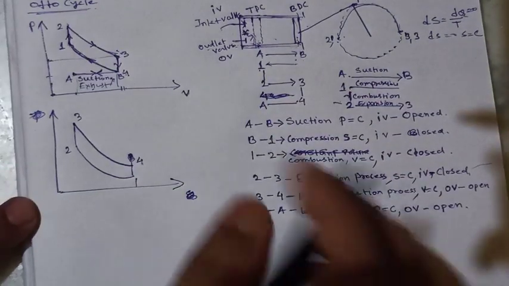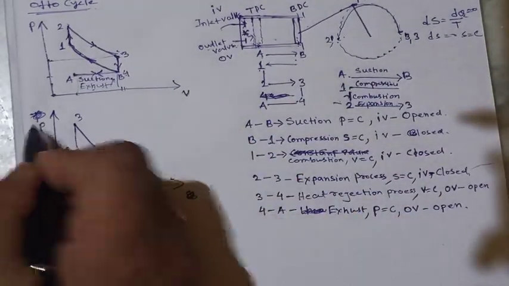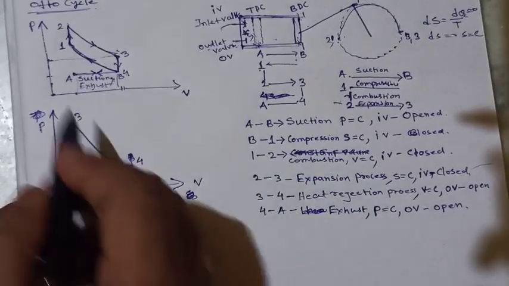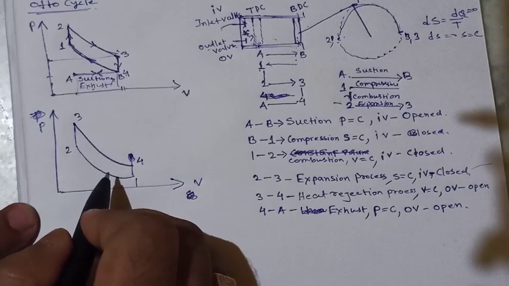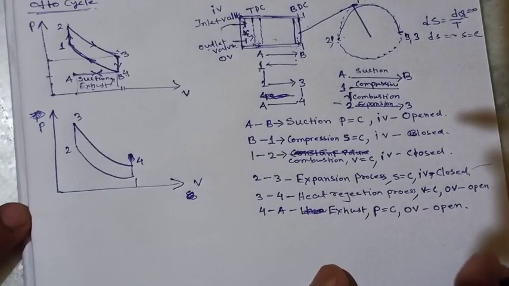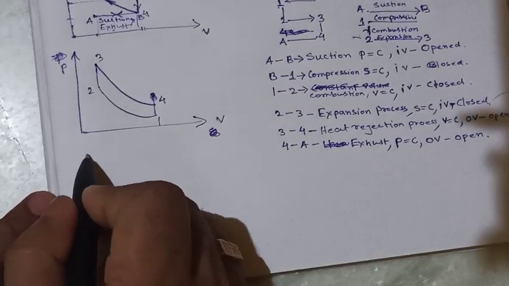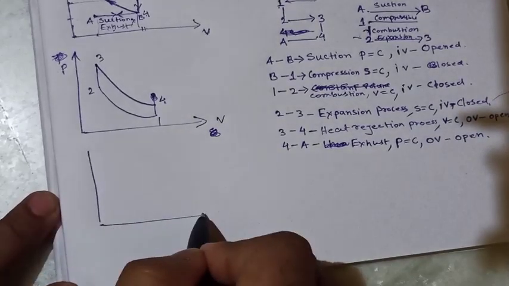Now this is P and this is V. This is the Otto cycle PV diagram. Now I am going to the TS diagram for the same.